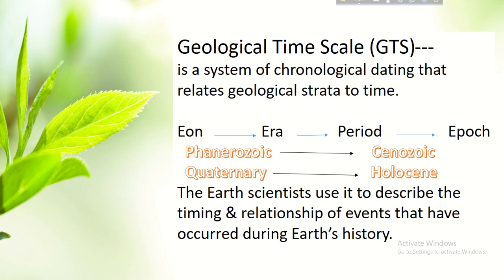Just a little concept I am going to share with you about the geological time scale, GTS. This geological time scale is a system of chronological dating that relates geological strata to time. Here Earth is divided into 4 divisions: Aeon, Era, Period and Epoch. We are living in the Phanerozoic Aeon, Cenozoic Era, Quaternary Period and Holocene Epoch. The Earth scientists use it to describe the timing and relationship of events that have occurred during Earth history.